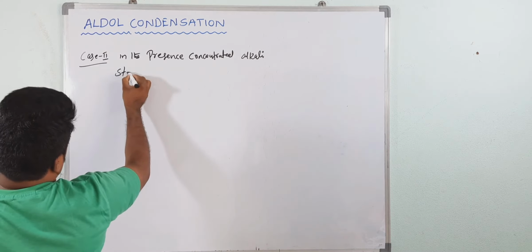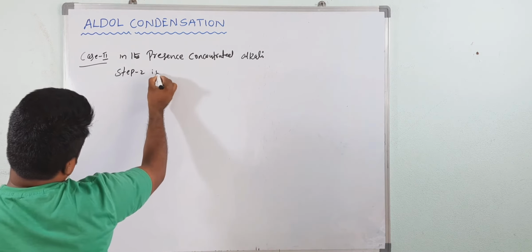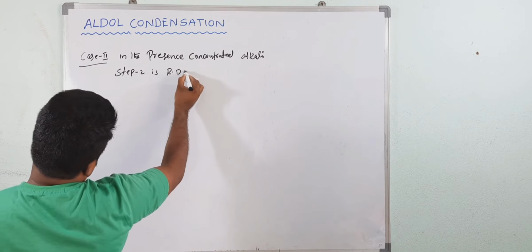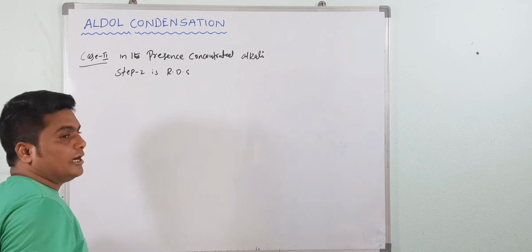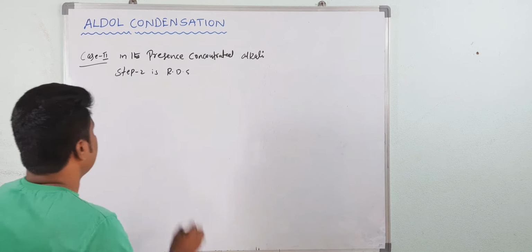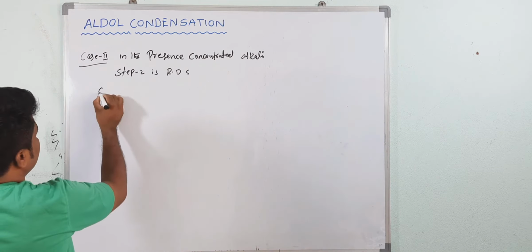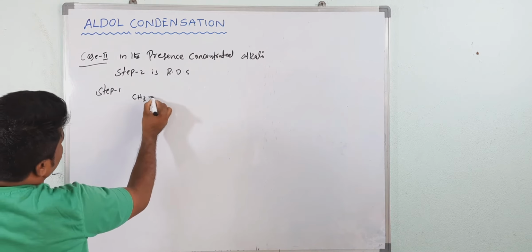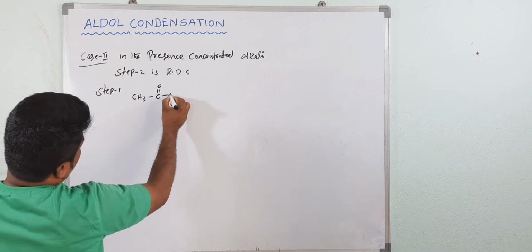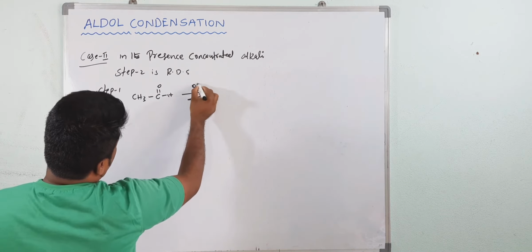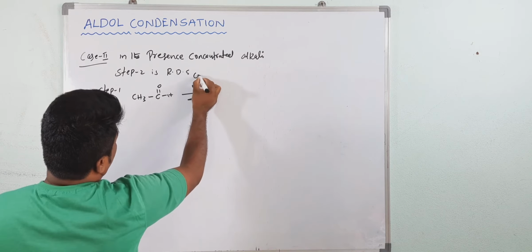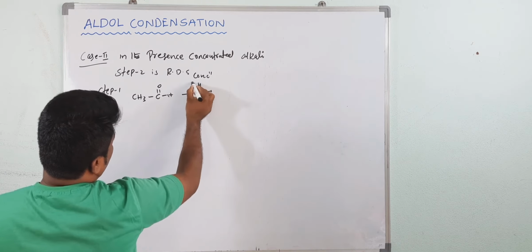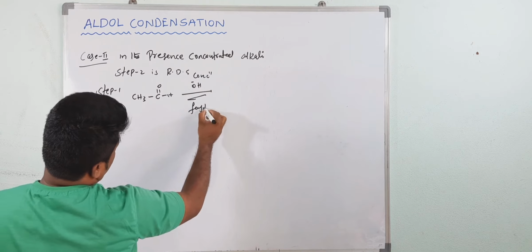Step 2 is the RDS. It means addition of nucleophile. See, in presence of concentrated alkali, step 1 is very simple. This is step 1 in presence of OH, and in the concentrated OH, this is very fast.